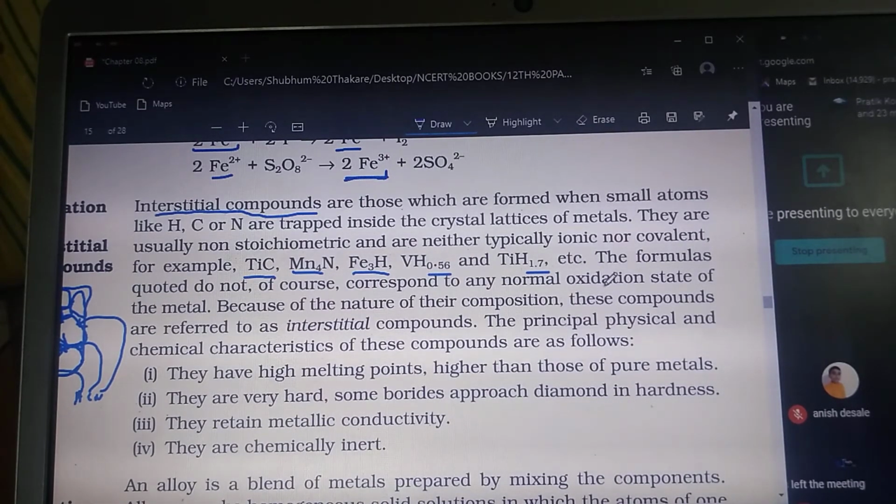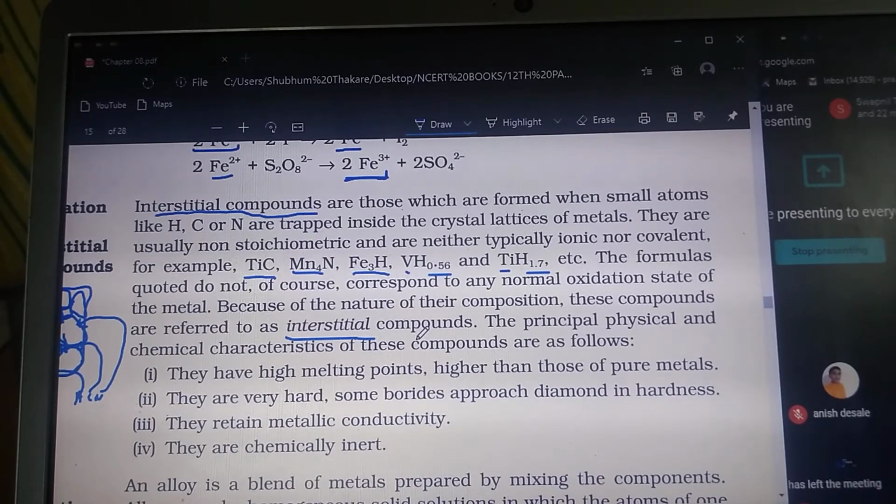The formulas quoted do not of course correspond to the normal oxidation state of the metal. तो ये जो है नॉर्मल ऑक्सीडेशन स्टेट नहीं है यहाँ पे टाइटेनियम की और फिर वैनेडियम की, because फ्रैक्शनल में वो सब्सटेंसेस उसके साथ में कंबाइन हो रहे हैं। Because of the nature of their composition, these compounds are referred to as interstitial compounds.